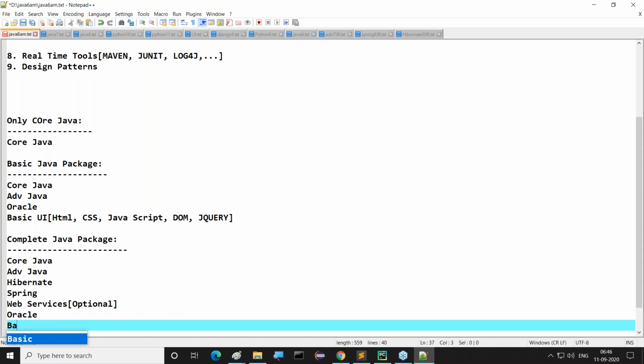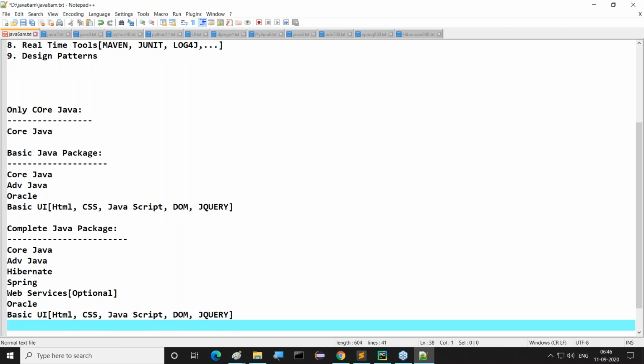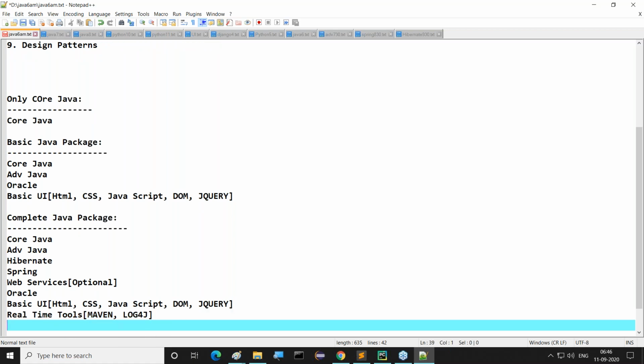And the basic UI parts. As I said, this is the part of the UI that we are going to include here. Apart from this, we are able to provide real-time tools. Majorly, two we are going to cover: Maven and Log4j. These two are the minimum, and not more than that. So this is the complete Java package.